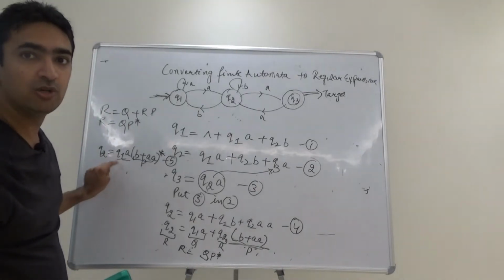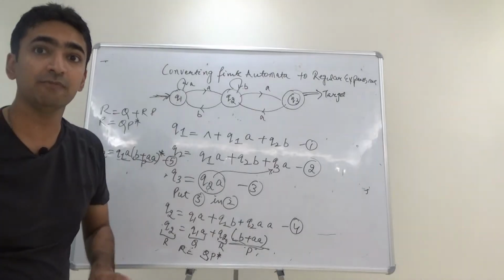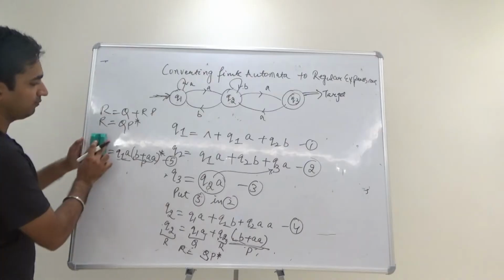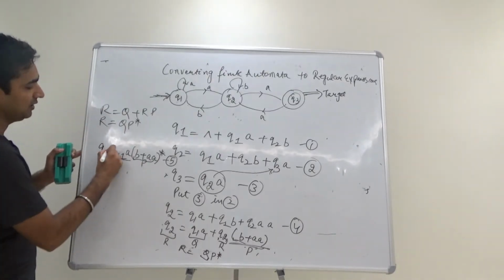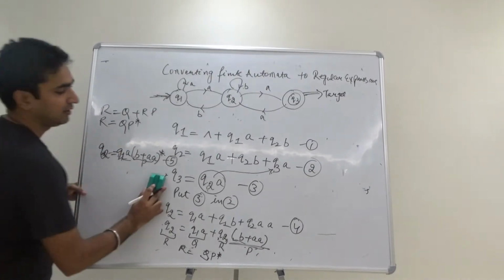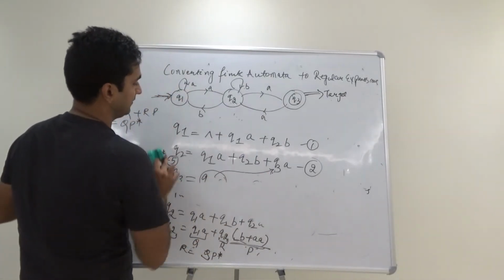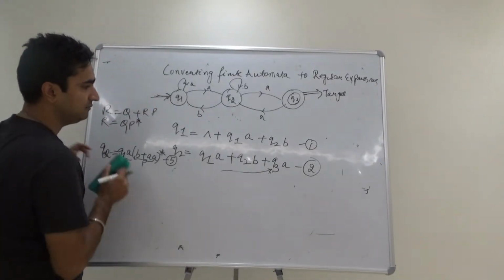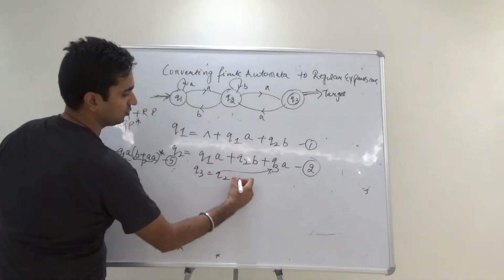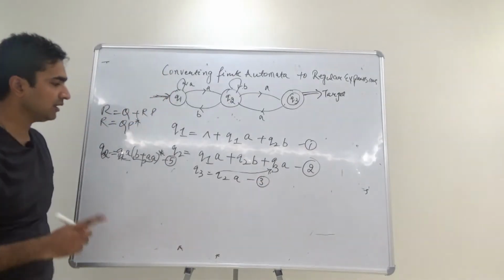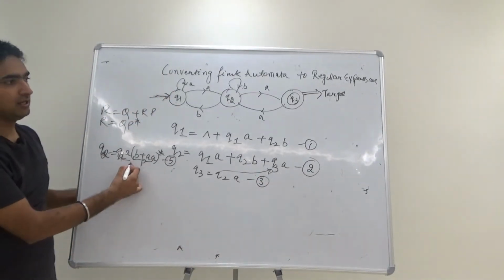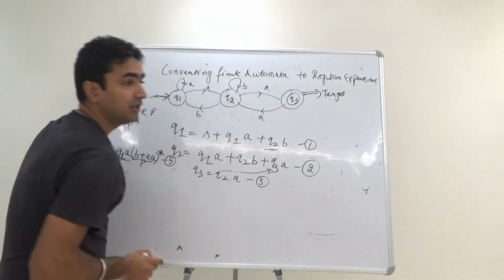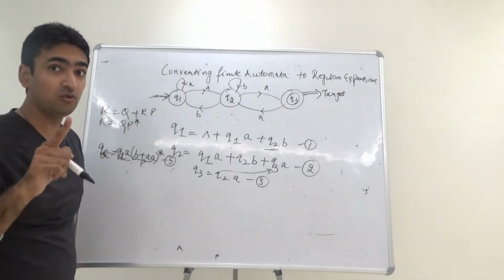The moment we have Q1 value with us, our question will be solved. Why? Because Q3 is dependent upon Q2, which is dependent upon Q1. So we will take this value, and I am removing these things, and we have got Q3 is Q2A. Guys, just check, this is our fifth, I have Q1, then we have null plus Q1A plus what is Q2. Now Q2 we have actually calculated, which is the value of Q1.